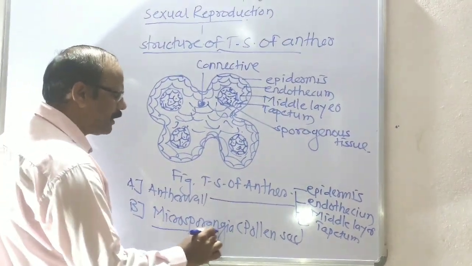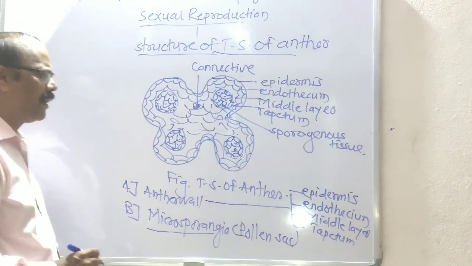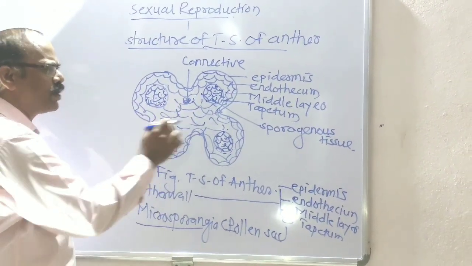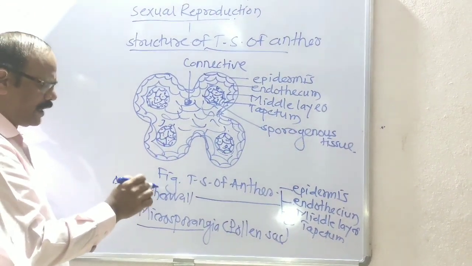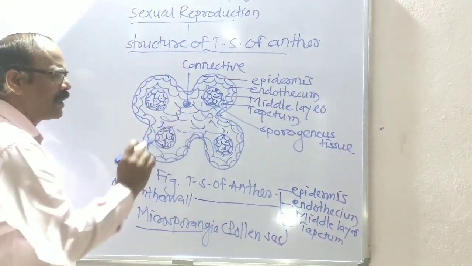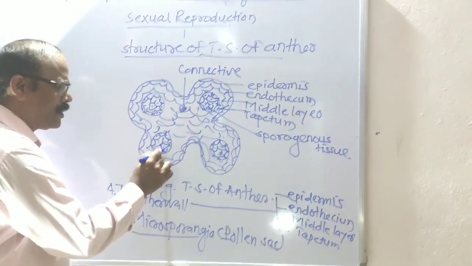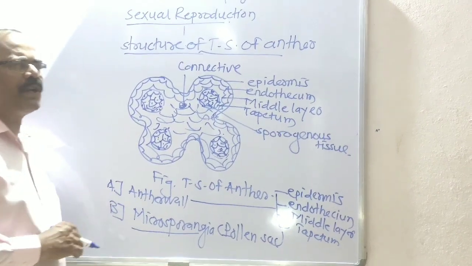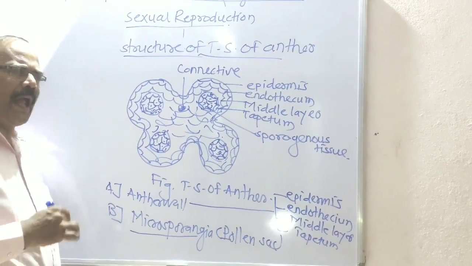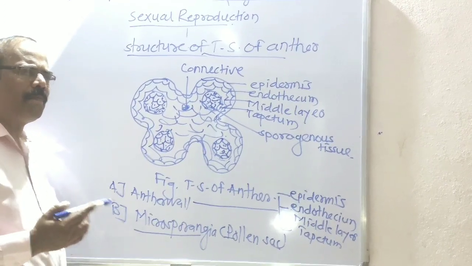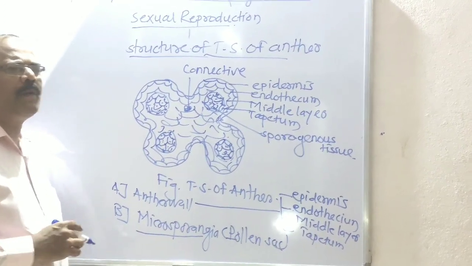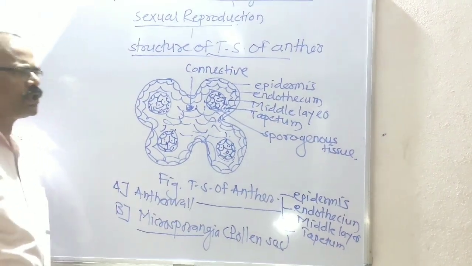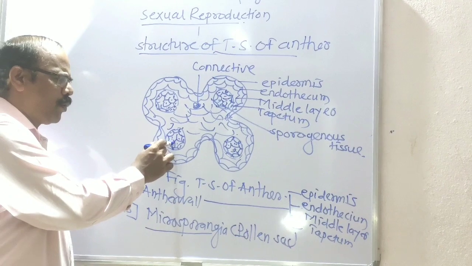The second part is the microsporangia, or pollen sacs. The TS of anther is tetrasporangiate, meaning 4 pollen sacs are present. Inside each pollen sac there is a compact mass of sporogenous tissue, which is diploid in nature.